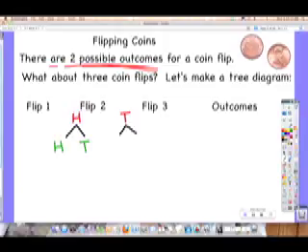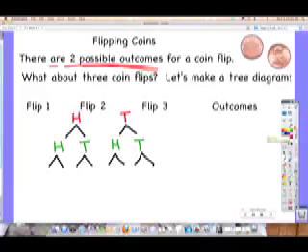Okay, but we've only flipped this pretend one twice. How many times are we flipping it? So we've got to do another flip. So off of this one, we've got to pretend flip this one again, or this one, or this one, or this one. We're going to get lots of outcomes, right? Okay, so off of this one, we could get a heads or tails. Off of this one, heads or tails. This one, heads or tails. This one, heads or tails.